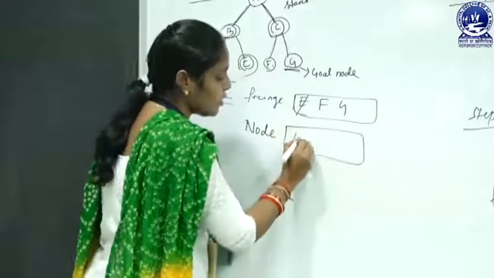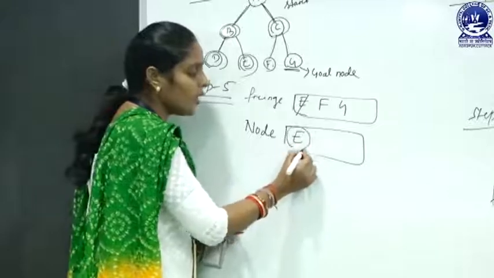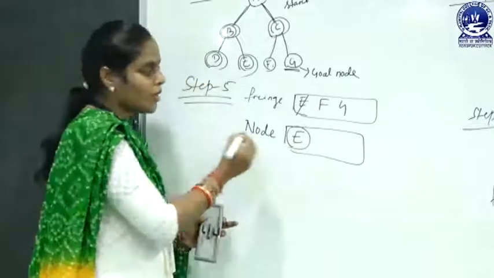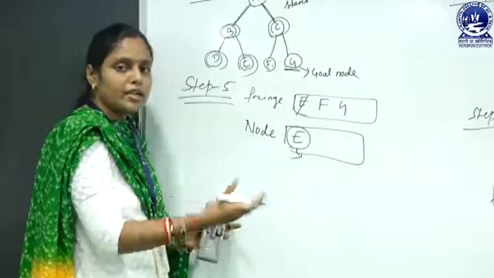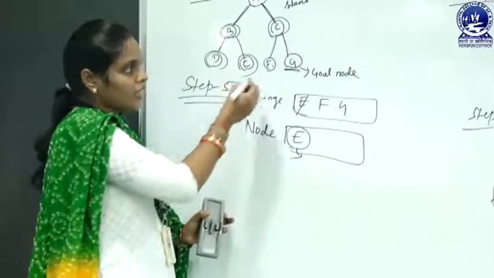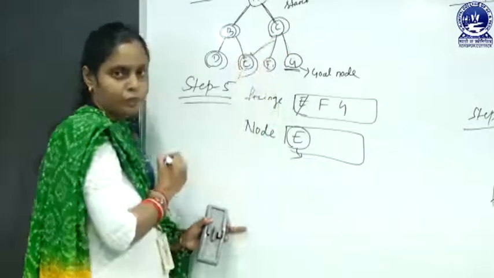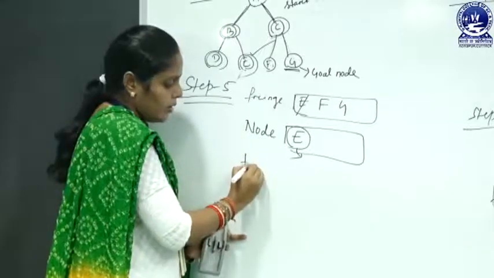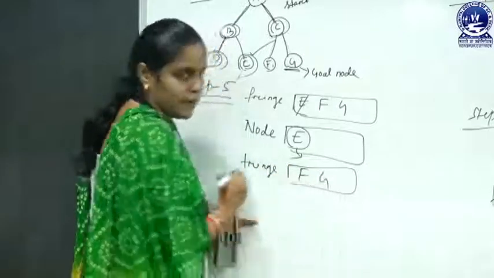Now the node list contains the node E. Here we check whether this node E is a goal node or not, but this E is not a goal node. That means here we generate the successor of the node E, but in our search tree there is no successor of this node E. Here our fringe list contains the nodes F and G.